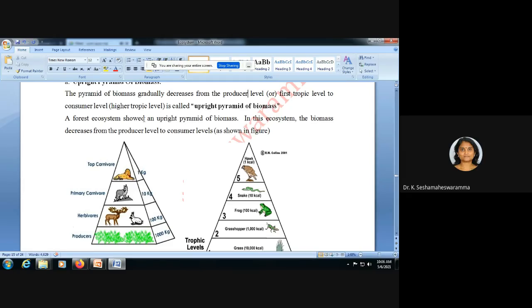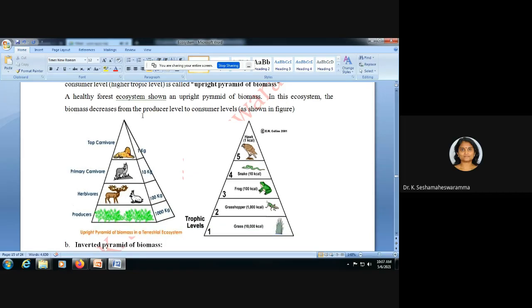shows an upright pyramid of biomass. A healthy forest ecosystem shows an upright pyramid of biomass.